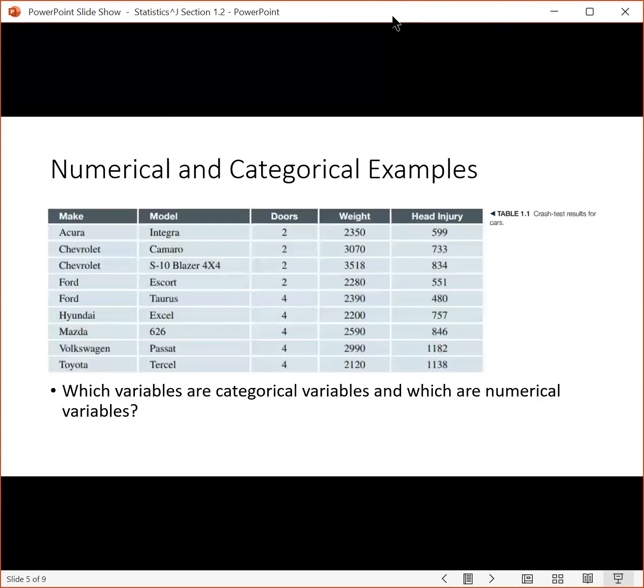Let's just look at an example because it'll be easier to understand. Here we've got a data set. The data set consists of variables. The variables are make, model, doors, weight, and head injury. Those are the headings in our data set, and we can break down those variables into our two different types. Think about it for a second based upon the definition on the previous slide. Which variables here do you think would be categorical and which would be numerical?